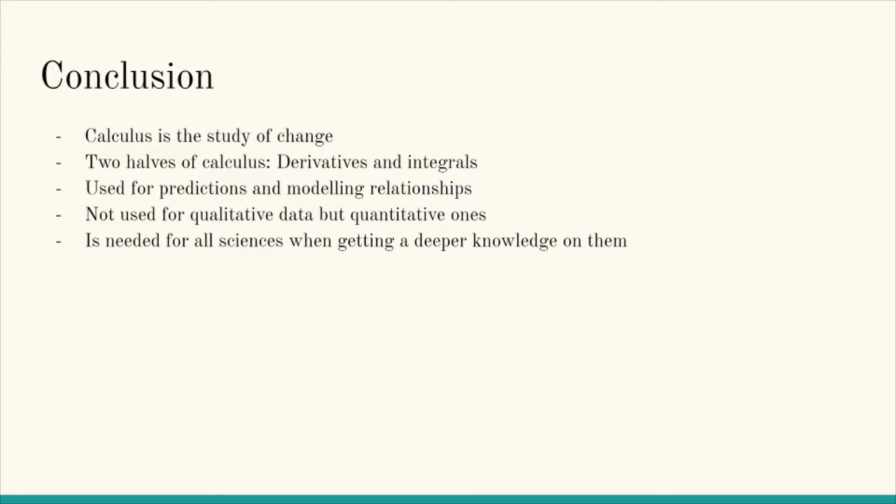And in conclusion, calculus is just the study of change, and there are two halves of calculus, which are derivatives and integrals. And it's usually used to predict the future and to model relationships and to find out what will happen next. What is the trend in different relationships of various variables in weather or biology or chemistry?